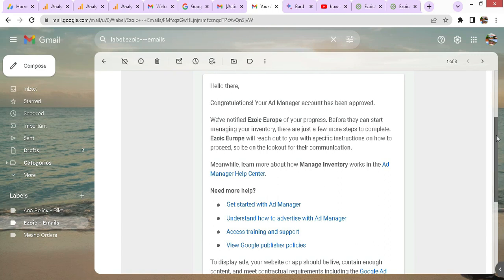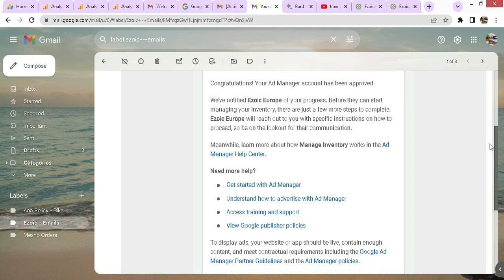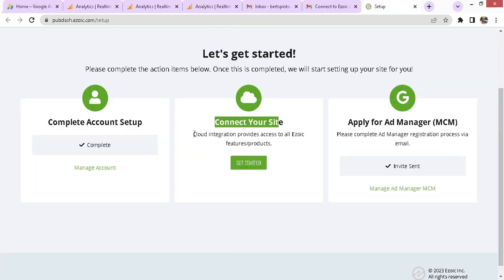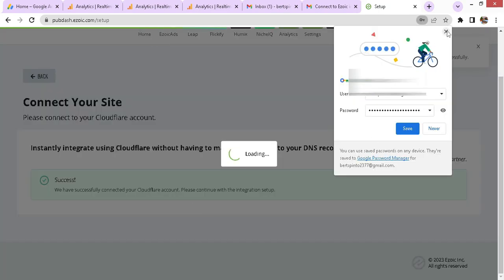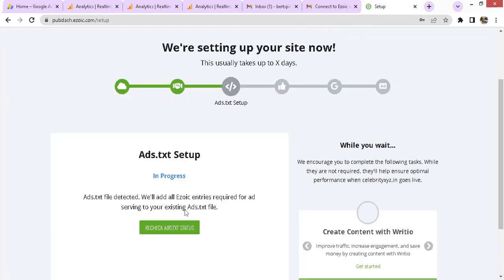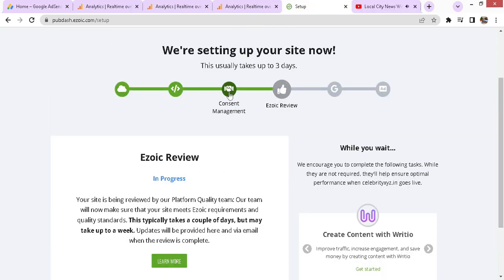After doing all this, I was not getting any feedback from Ezoic. And so finally I decided to provide the Cloudflare email and password to them. And there is the confirmation that my account has been successfully connected to Cloudflare. Here automatically they have detected the ads.txt code in order to serve ads. I checked my status again the next day, and here they are saying that my site is under review.